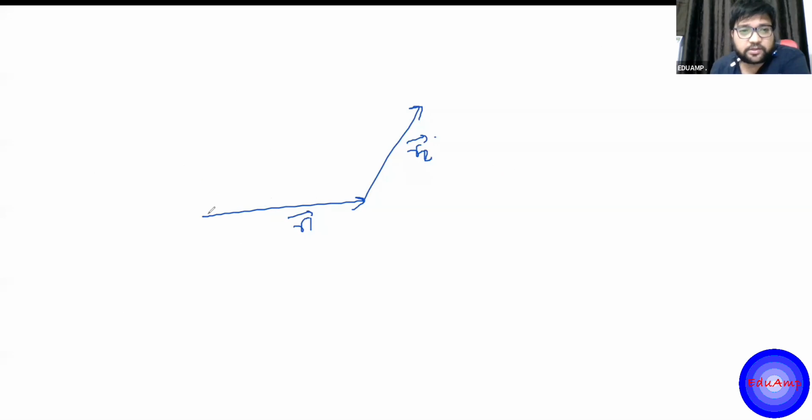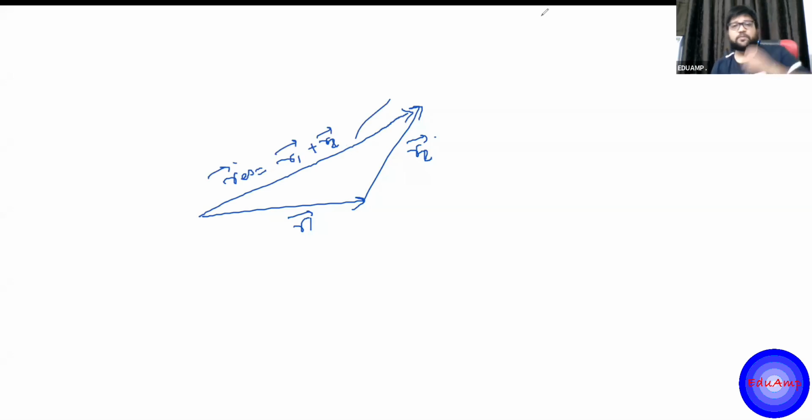What is the resultant of the two? This third vector. You connect the third side. This is the r1 vector plus r2 vector, the resultant vector. I guess this is the triangle law. Fine. We'll be using this, but more than this, we use the parallelogram law. So let's see the parallelogram law.